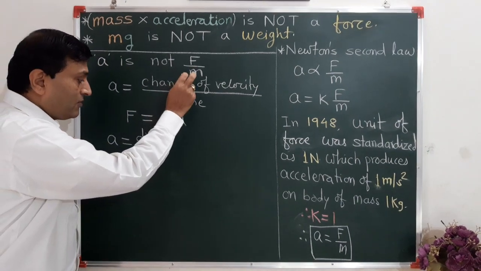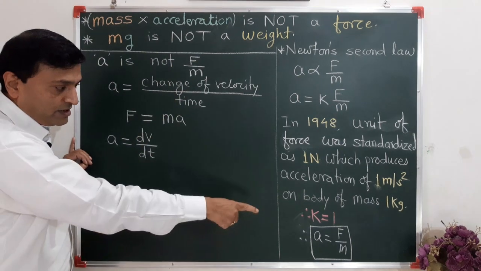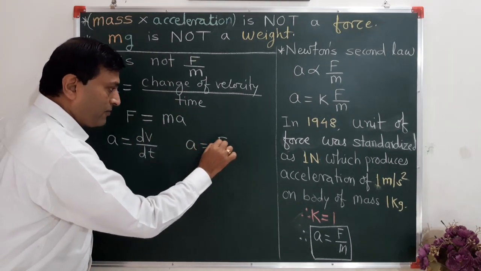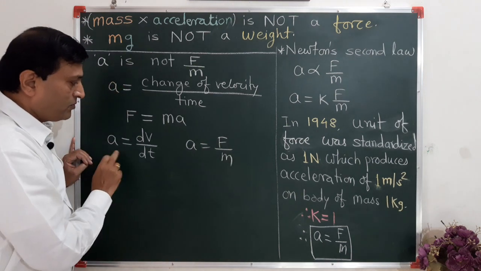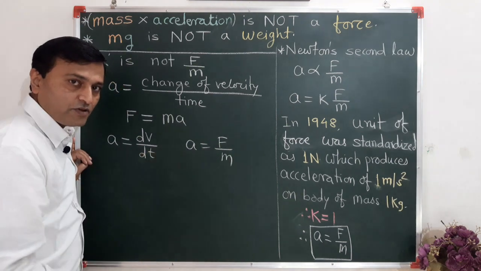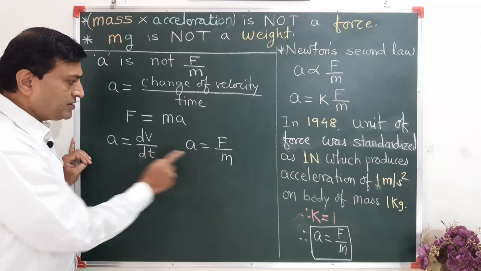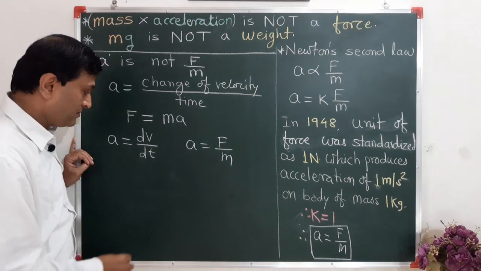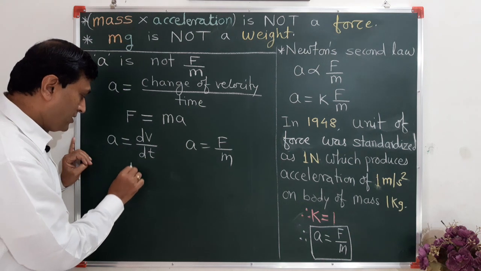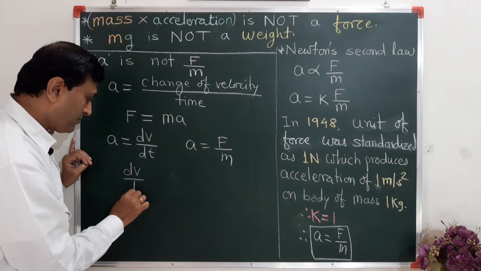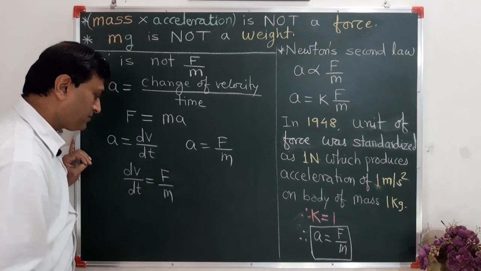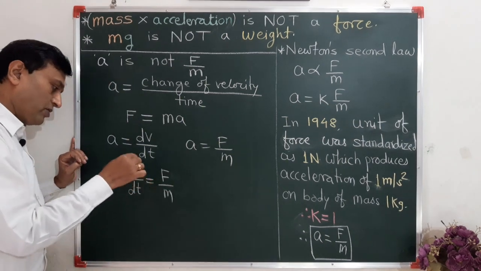But this F upon m, from this equation you can say A is equal to F upon m. From these two equations you will say LHS are same, then RHS must be same. Then you can write dV by dt is equal to F upon m. Concentrate on this formula.